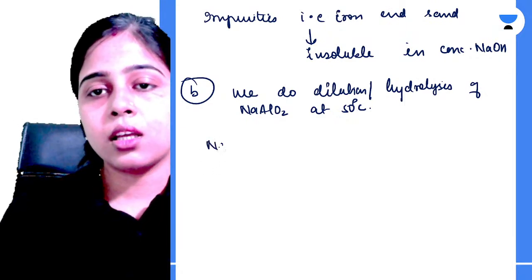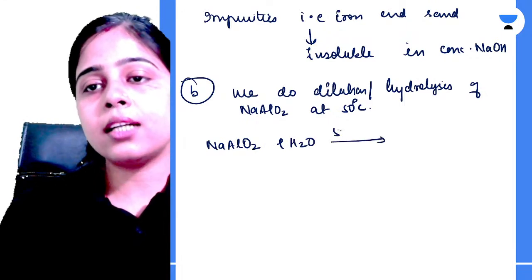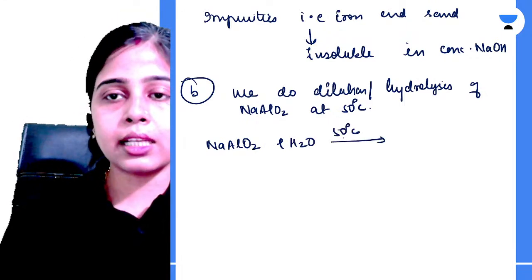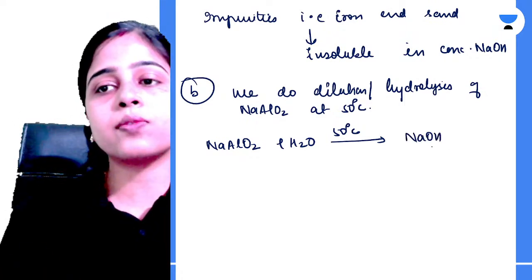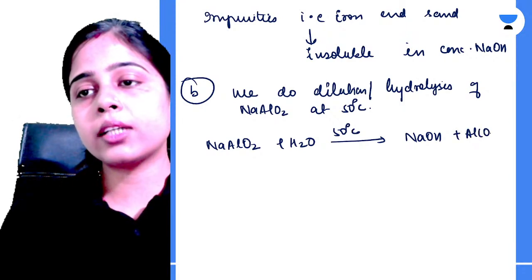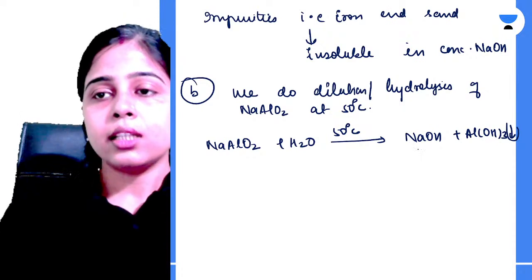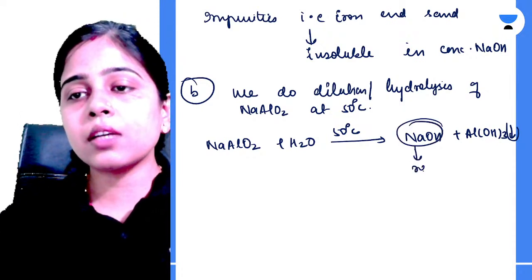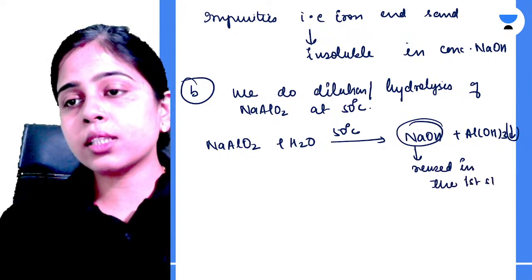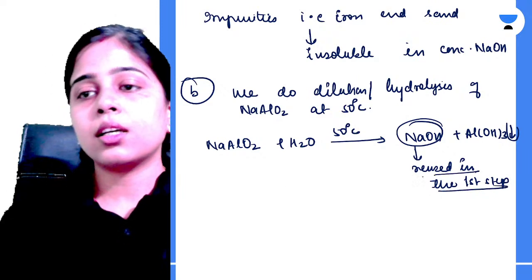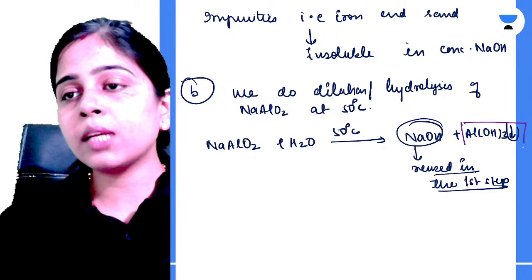सो व्हाट हैपेंस, यू टेक सोडियम मेटा एल्यूमिनेट, you take water and react them at 50 degree Celsius. What happens? Your sodium hydroxide is formed and your aluminium hydroxide is also formed, which is obtained as a precipitate. Okay, this NaOH is reused in the first step. Clear? And after from here we take out this aluminium hydroxide.